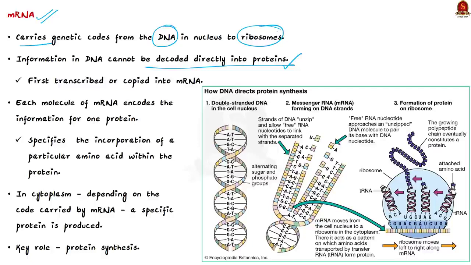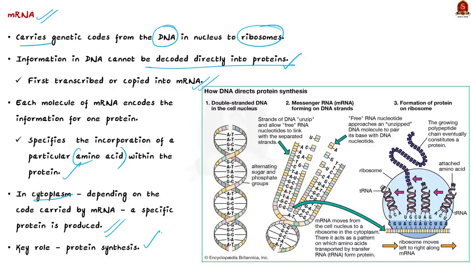Now, each molecule of mRNA encodes the information for one particular protein. So this mRNA specifies the incorporation of a particular amino acid within the protein. As you know, the basic structure of a protein is a chain of amino acids, and that is why an amino acid is the building block of protein. After the information is transcribed to mRNA, it moves to the cytoplasm, and depending on the code carried by the mRNA, a specific protein is produced. Therefore, the key role of mRNA is protein synthesis. So now you have understood about mRNA and what it does.